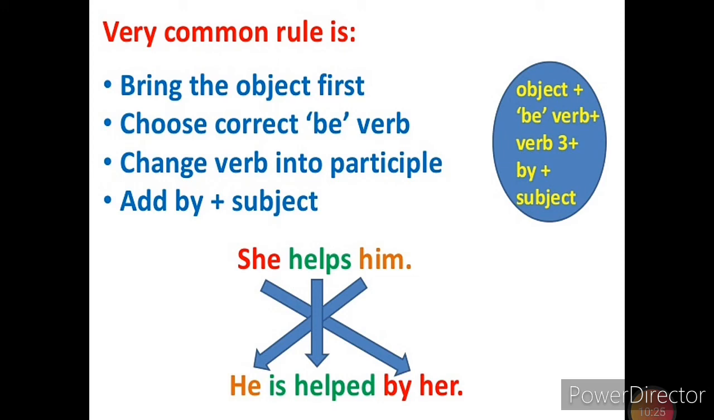Example sentence you can see here: she helps him. It is simple present tense. According to this tense we have added is helped, and according to the rule we added by. She helps him changes to he is helped by her. She helps him is active voice, he is helped by her is passive voice. Let us see some more techniques according to the tense, how we have to change active to passive, in the next class.